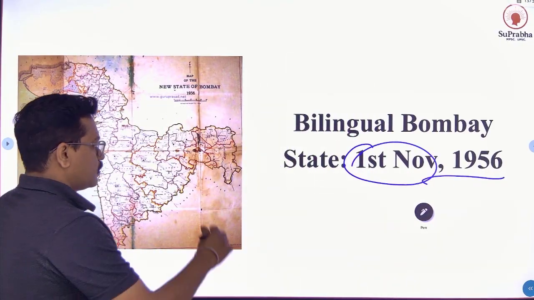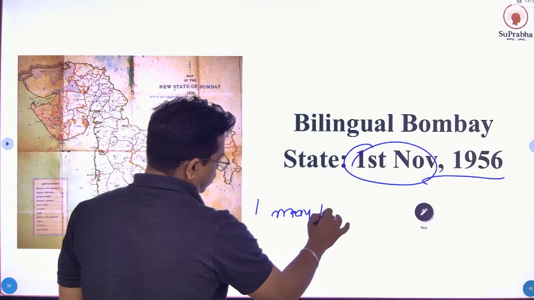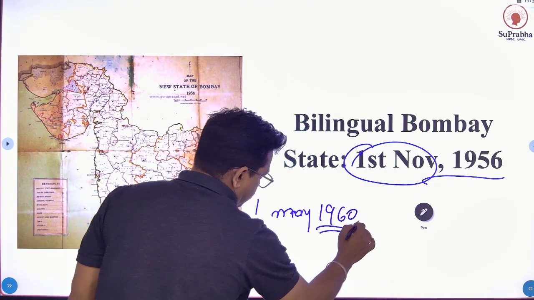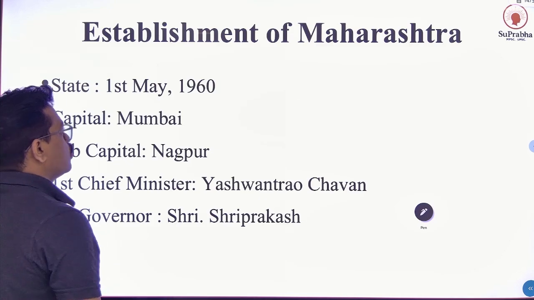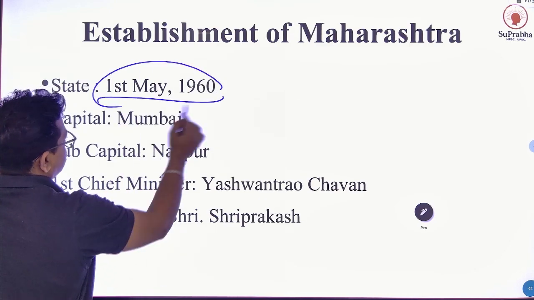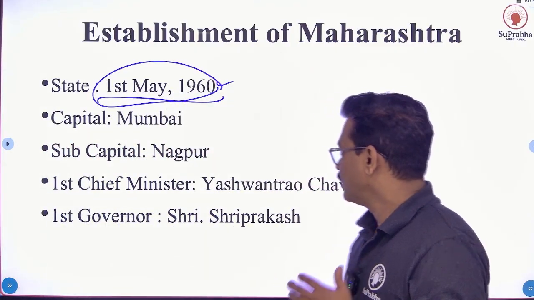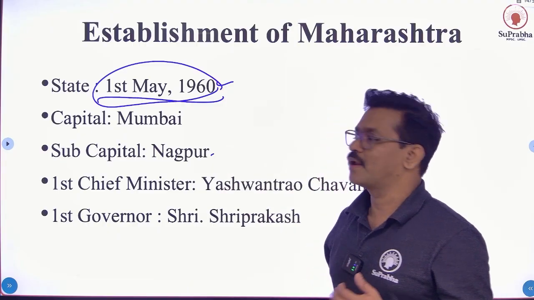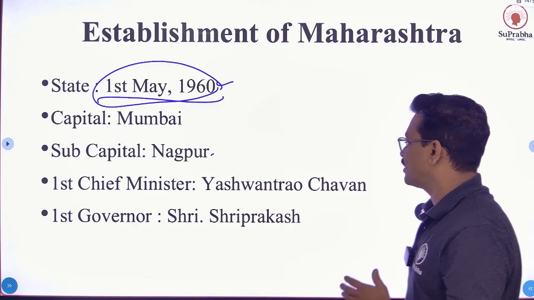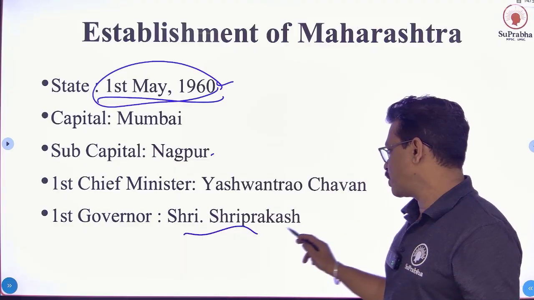Then 1st May 1960, the date of Maharashtra establishment. Okay, so we celebrate this day as Maharashtra Din. Capital of Maharashtra, Mumbai. Sub-capital of Maharashtra, Nagpur. First Chief Minister, Yashwantrao Chavan, and first Governor of Maharashtra, Shri Prakash.